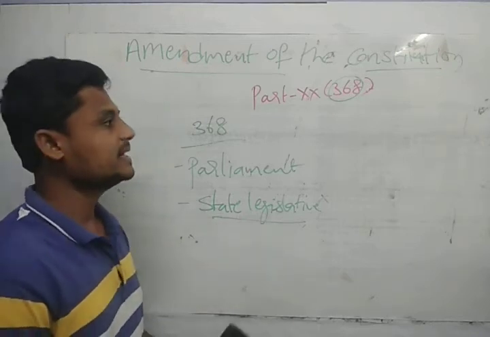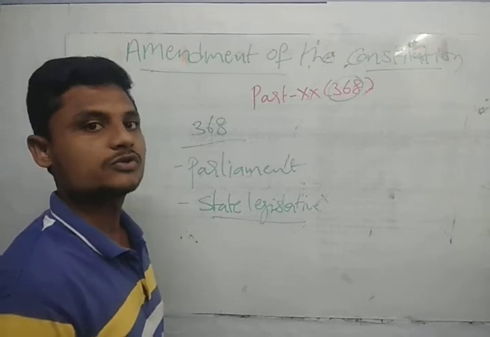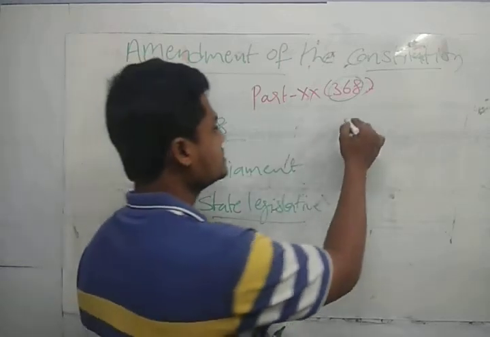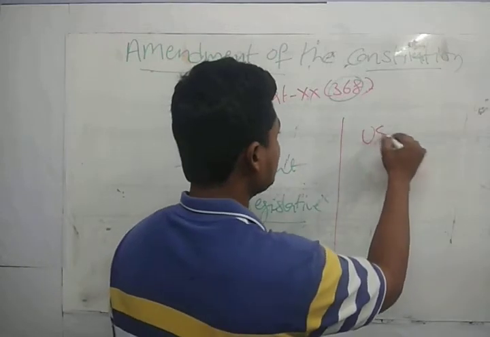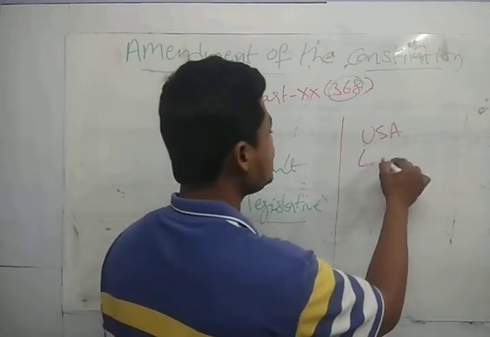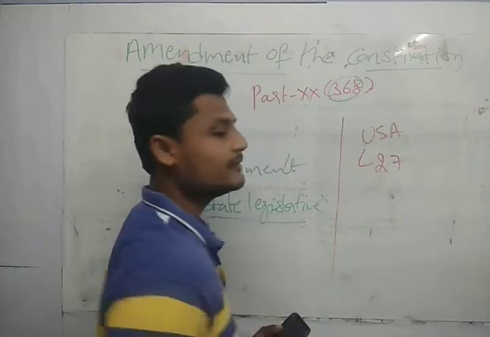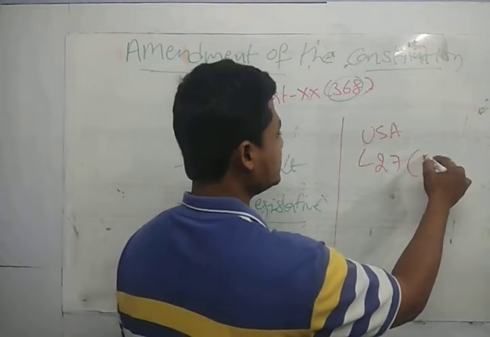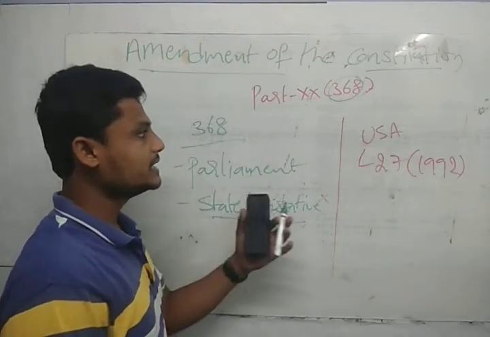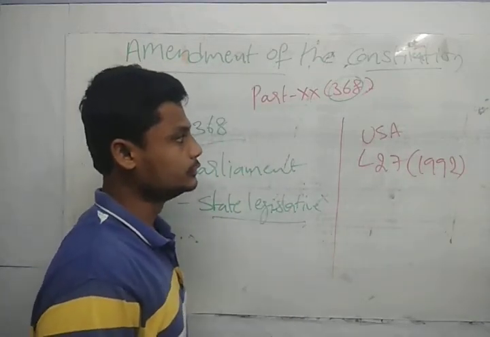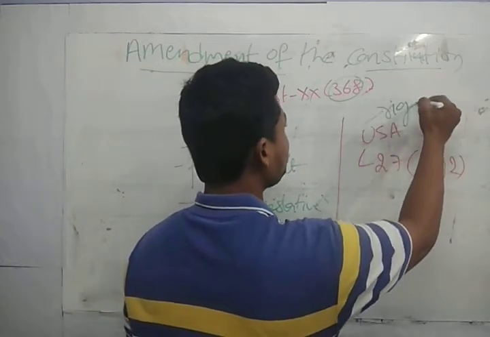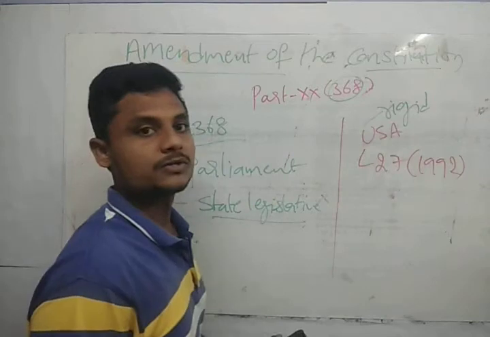The amending process of our Indian Constitution is of two types. If you see the Constitution of the USA, till now there are only 27 amendments, and the last one was in the year 1992. So the amending procedure of the USA is rigid.